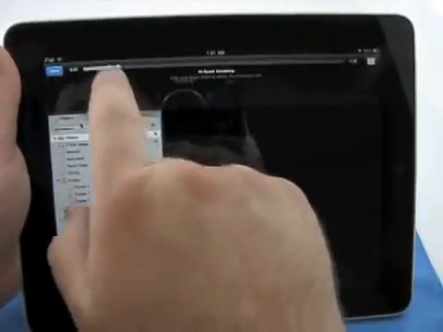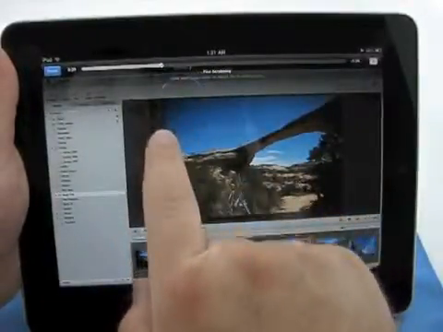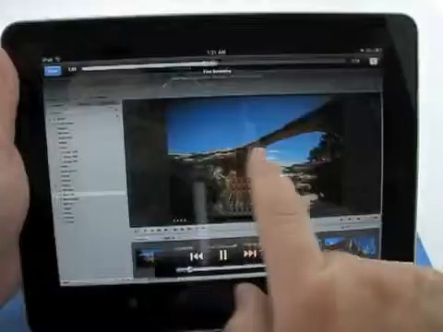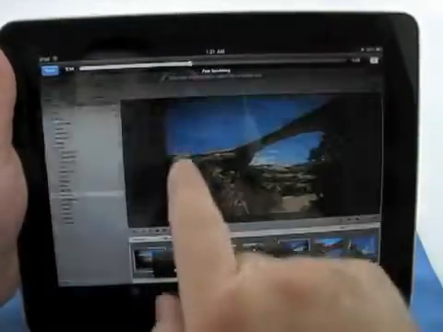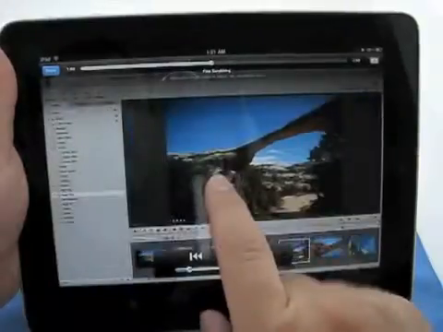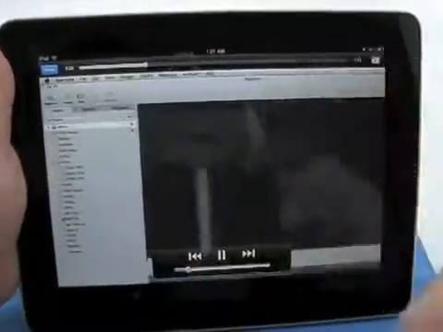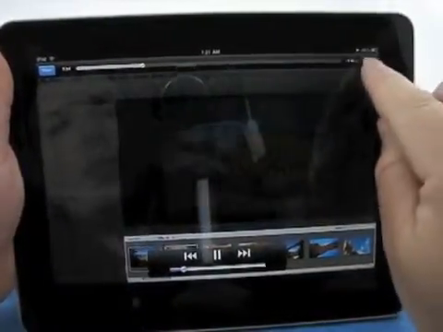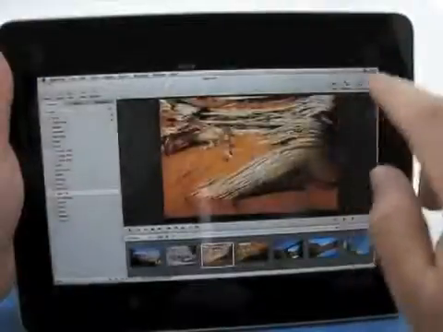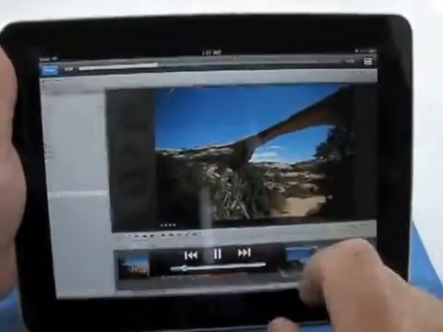Now if you want to fine scrub, so this is high speed scrubbing if I just touch right on this bar. The further I drop my finger down, the slower it will scrub as I move my finger across. If I move it up here, it will go faster. If I move it down, we can go more fine scrubbing. And it says fine scrubbing right there. If I let go, it will play where I let off. I can also go full screen by hitting this button in the upper right. You tap, brings it up. It's easier to double tap, though, to do the same thing.